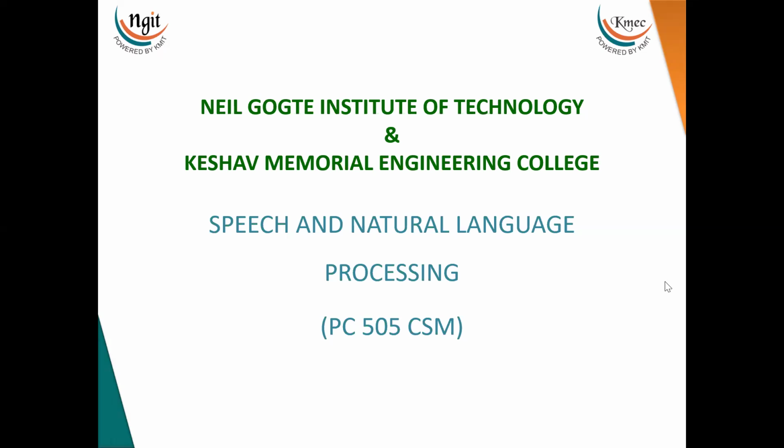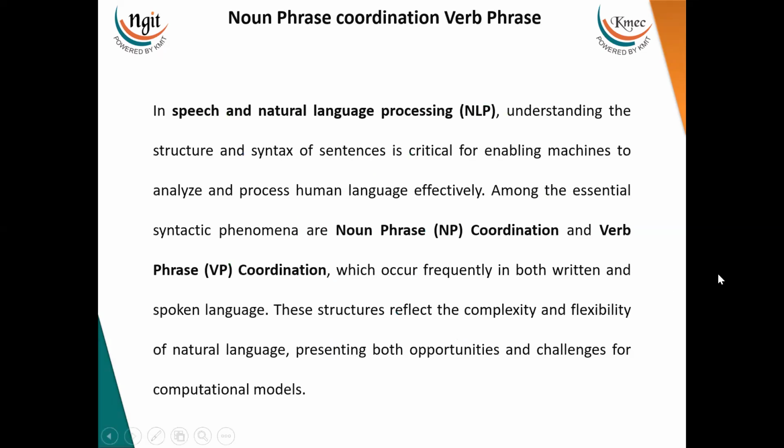Today let us try to discuss the topic noun phrase coordination with verb phrase. So in speech and natural language processing, understanding the structure and syntax of sentences is critical for enabling machines to analyze and process human language effectively.